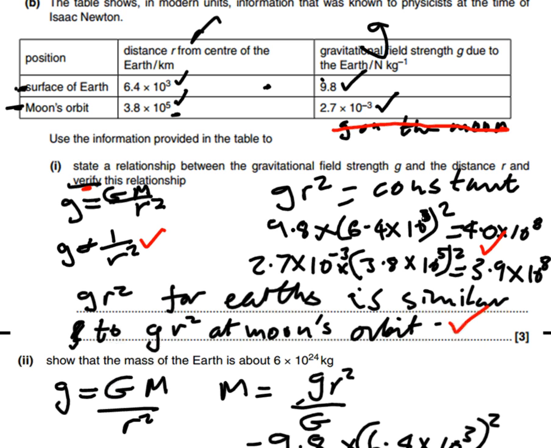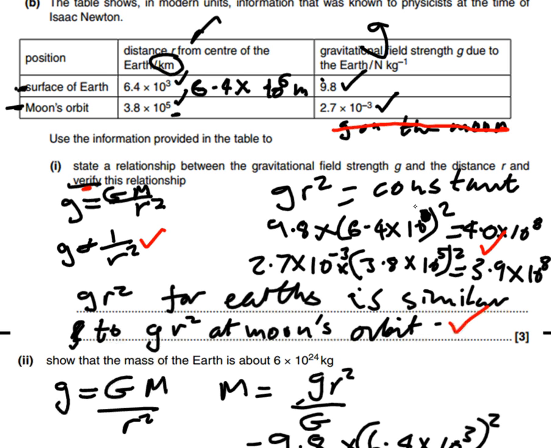I've made a mistake there because I haven't taken into account that this is kilometers. So it's 6.4 times 10 to the 3 kilometers, but it's 6.4 times 10 to the 6 meters.